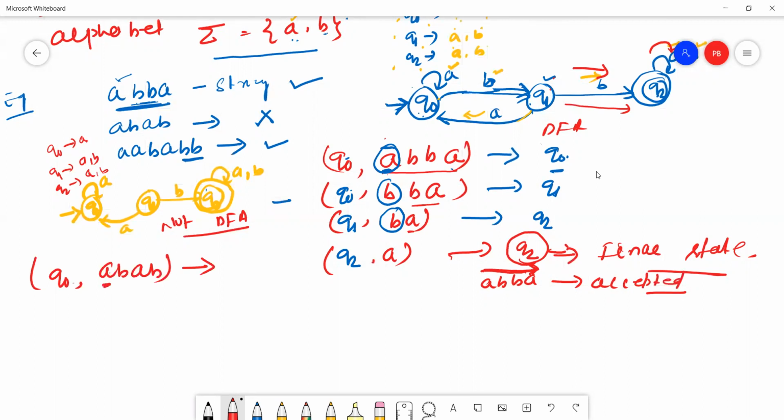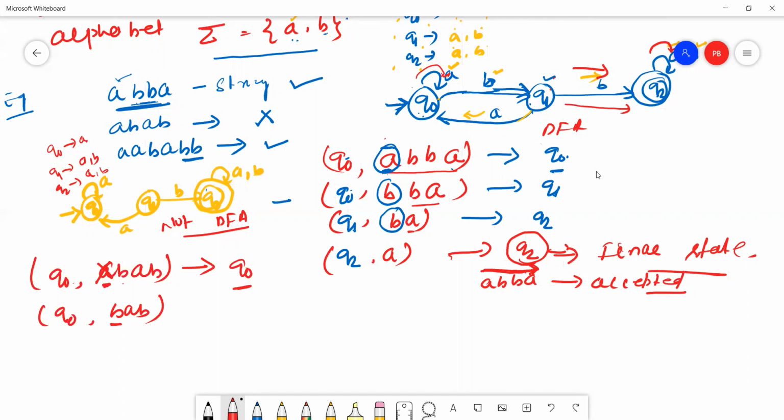Q0 reads A and goes to Q0. The next state is Q0. The remaining string is B A B.